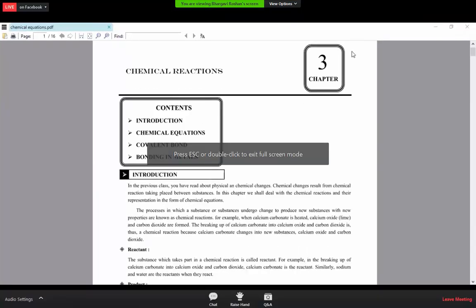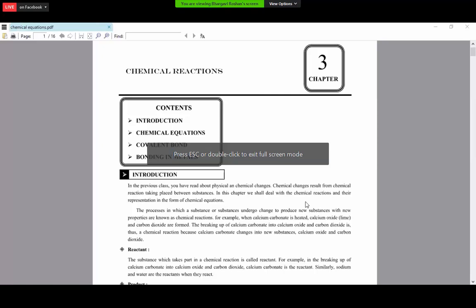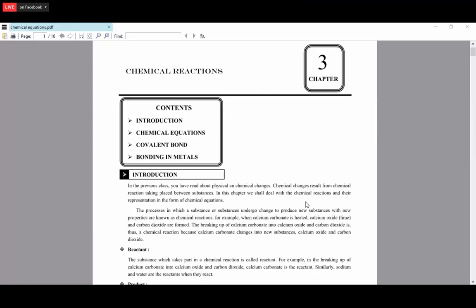Chemical change is always the result of a chemical reaction taking place between two substances. A physical change is one in which only properties like density, melting point and boiling point change. So that we call a physical change. The particular element or compound does not change its properties, meaning it does not change into another one.